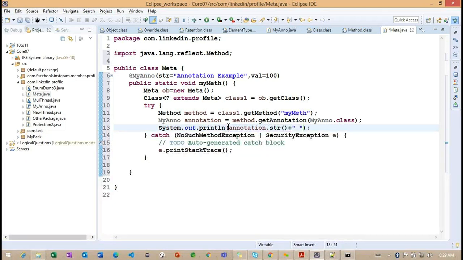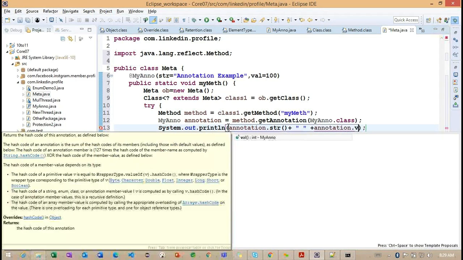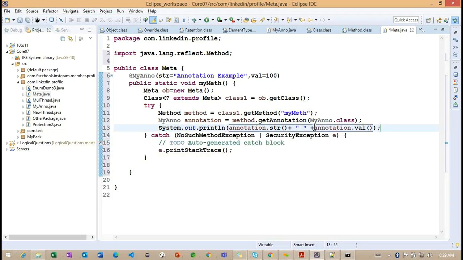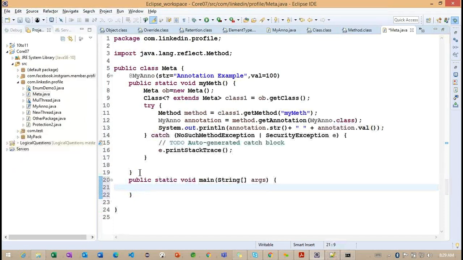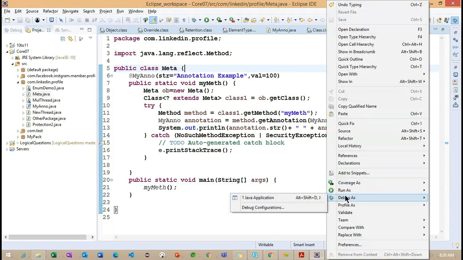And here dot val method. Getting the point? This is a way we can print the information. What is the information we are having inside this particular code? Now you can see, I'm coming out of this particular method. In the main method, I'm trying to work with the main method, and I'm calling my method. Getting the point? This is important here.